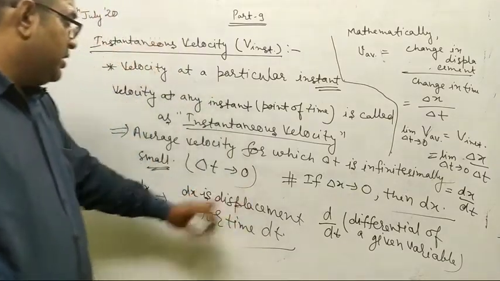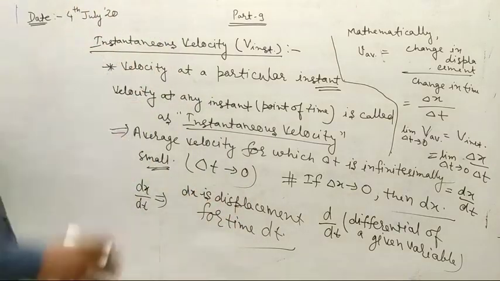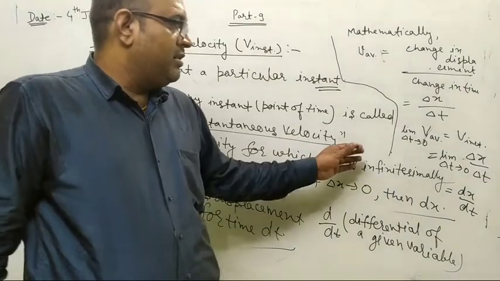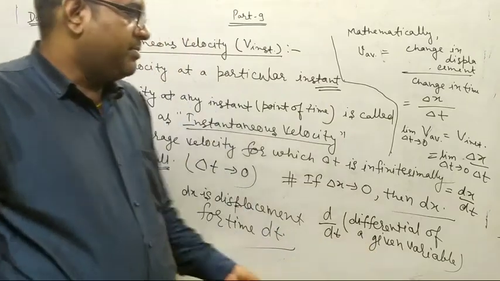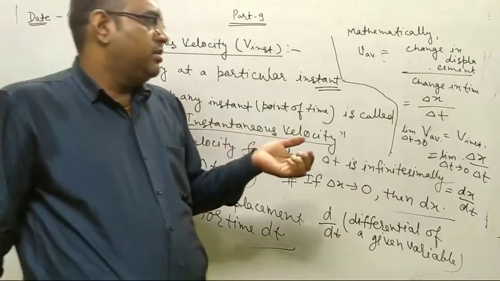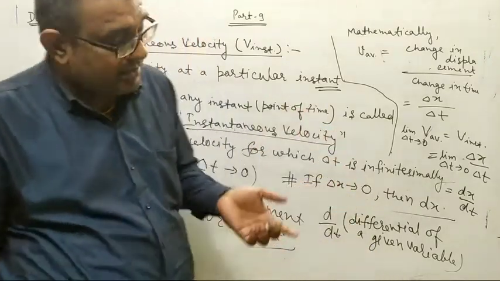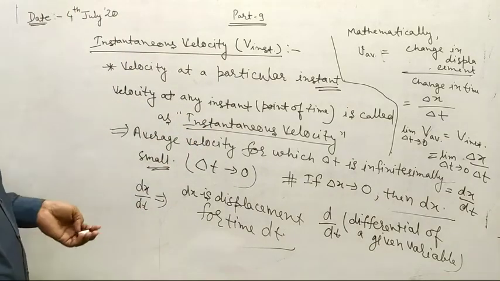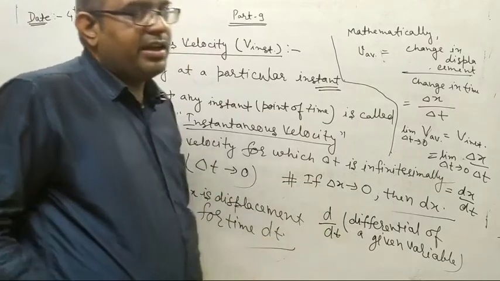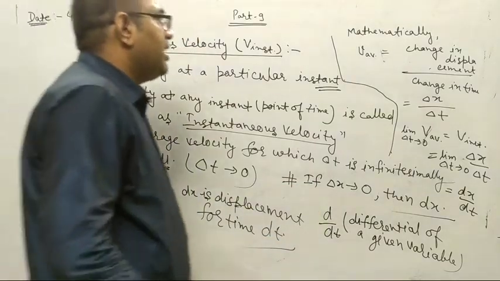Okay, students, so we will solve numericals based on this also, and while solving numericals, all the concepts and remaining doubts will be cleared at that point. Now I want to explain instantaneous velocity with the help of a graphical approach.